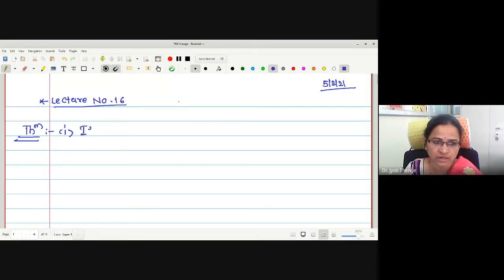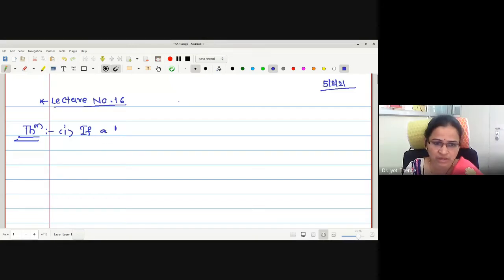The theorem we want to prove is about the integration taken where C is a point in between the closed interval AB. Then the aim is to prove that if the function is integrable over closed interval AB, then it is integrable from A to C and C to B. Reversely, if it is integrable from A to C and C to B, then we have to prove that it is integrable on closed interval A to B. And finally, in the third step, we have to prove integration A to B is equal to integration A to C plus C to B.